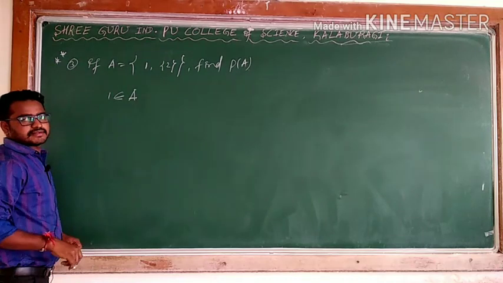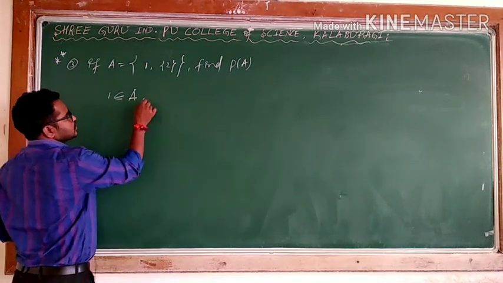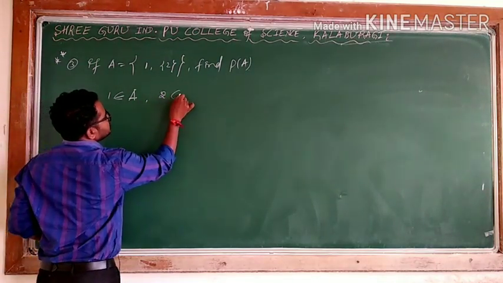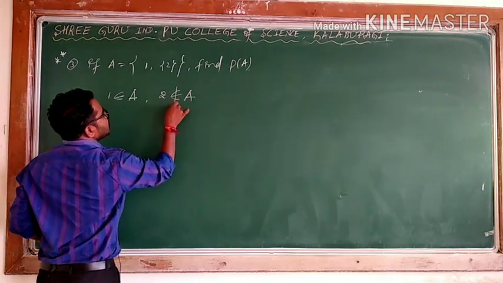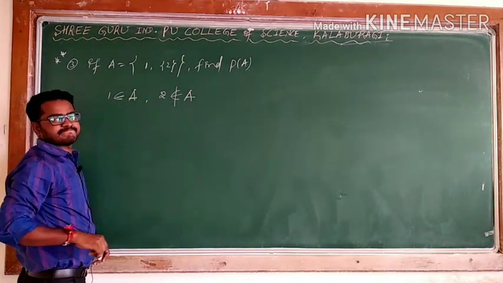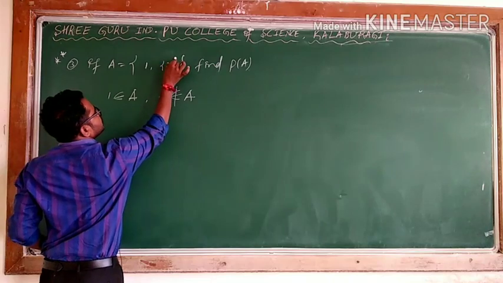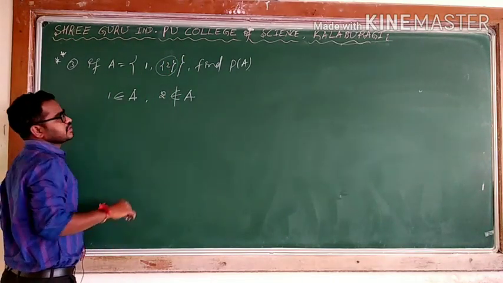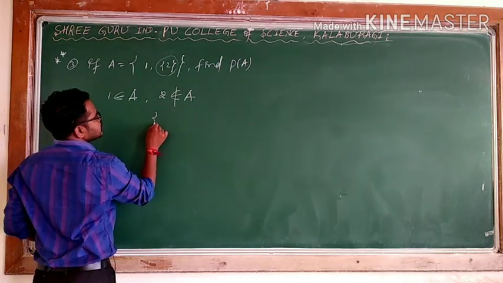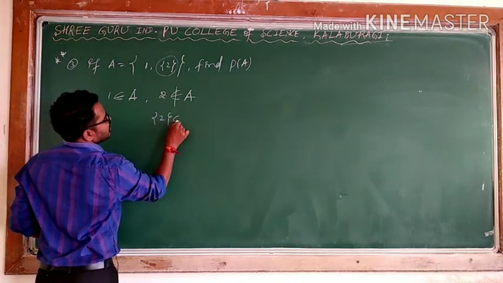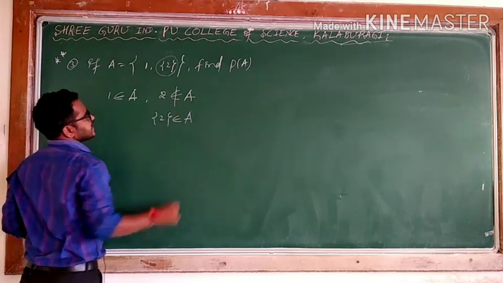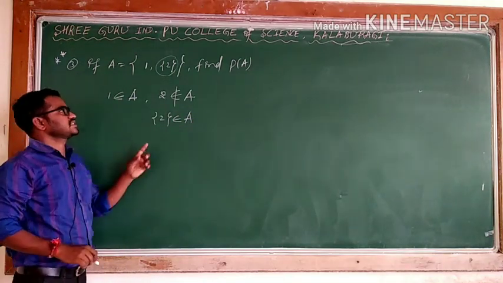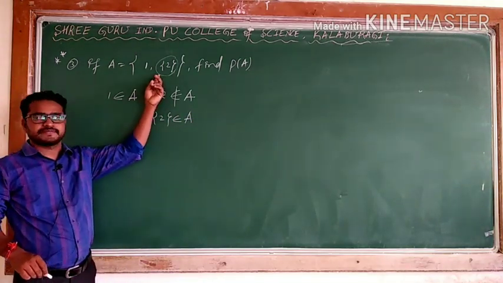Yes. And 2 belongs to A? No, because this is not 2. 2 itself is this thing. Since the original set has 2 itself covered by one flower bracket.